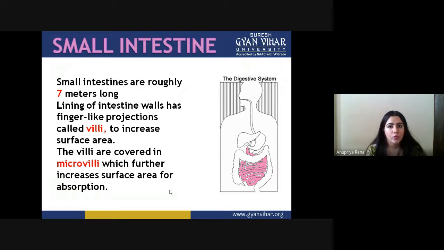They increase the surface area inside the intestine, and that helps more absorption. The villi are covered in microvilli, which further increase the surface area for absorption.